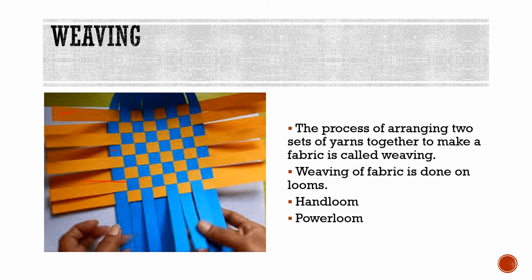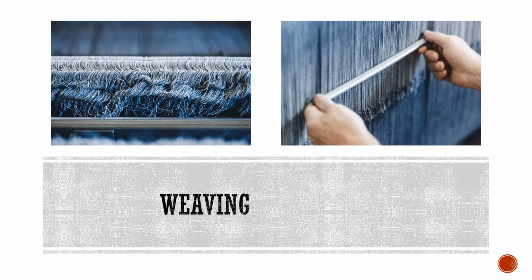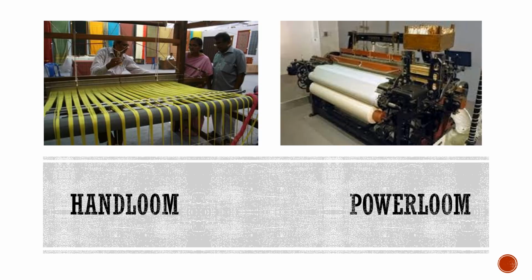A hand operated loom is called a hand loom, and a power operated loom is called a power loom. So this is how weaving is done. These are the looms, and the yarns are interlaced together in these looms. This is a hand loom and this is a power loom.